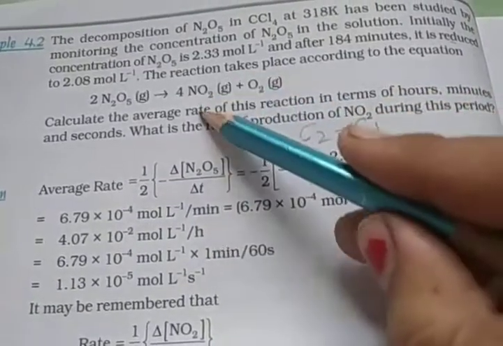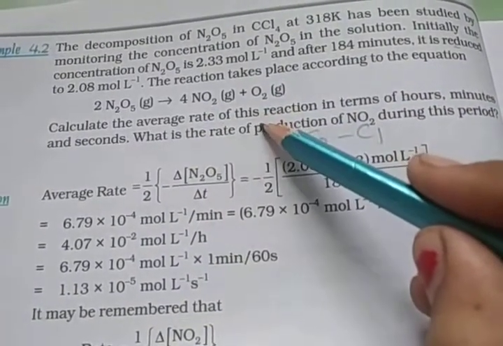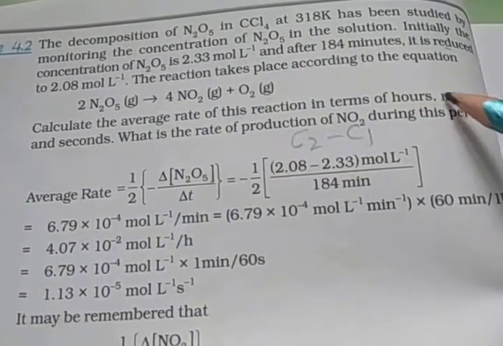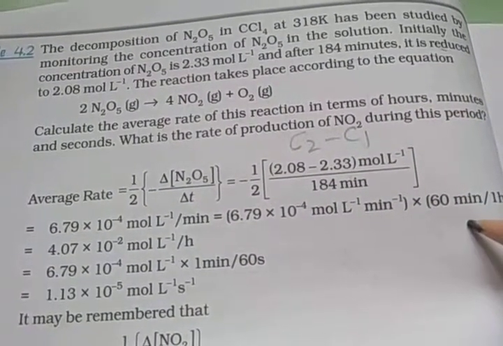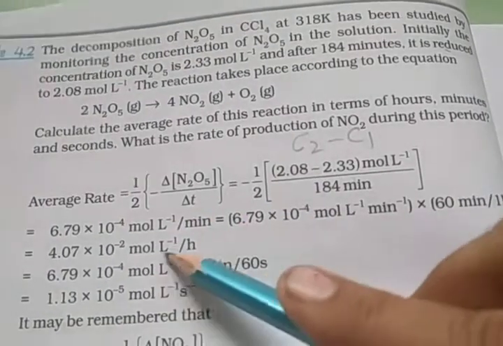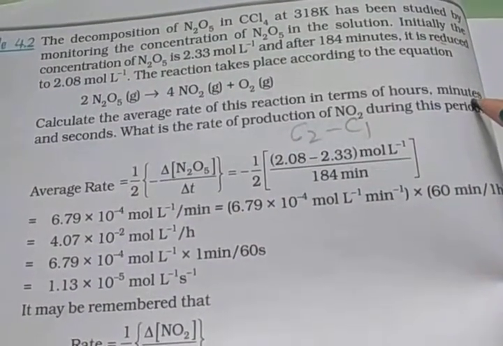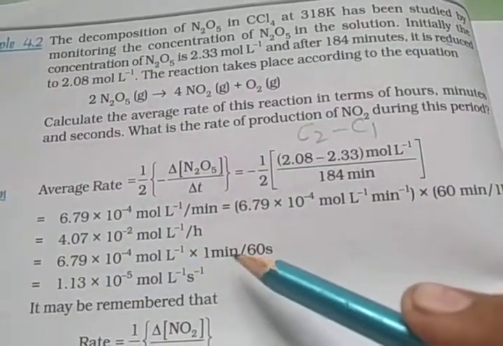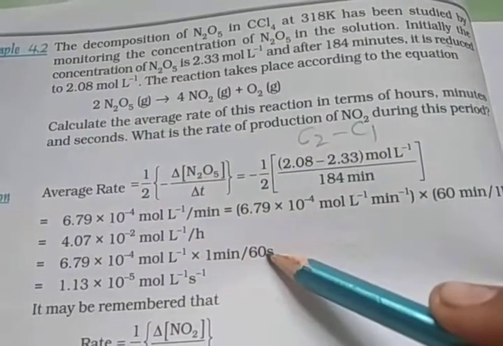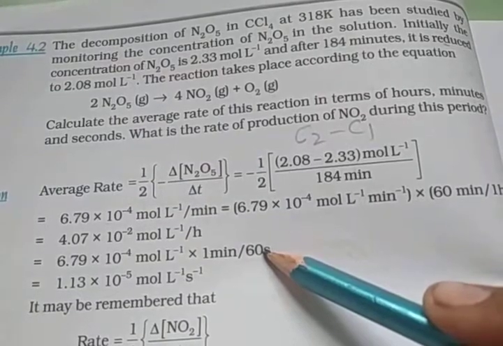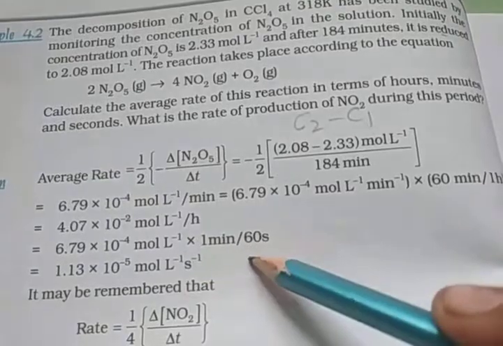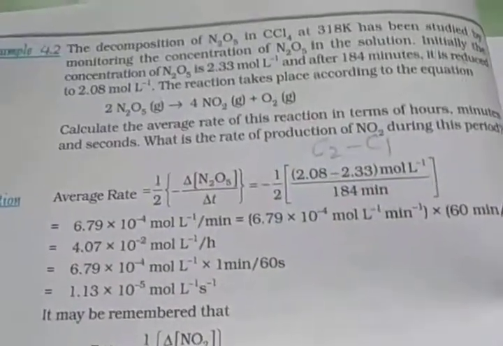But here the question is to calculate the average rate of this reaction in terms of hours. To convert to hours, we have to multiply by 60, so then this value comes. Then for minutes and seconds: hours convert into minutes, multiply by 60, and then convert into seconds, divide by 60. Okay, clear?